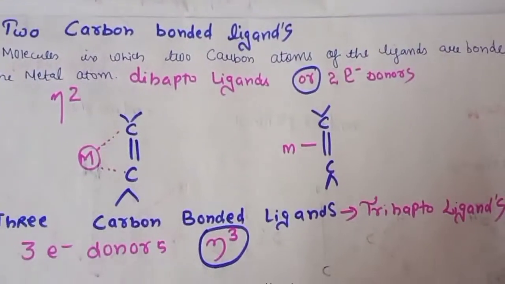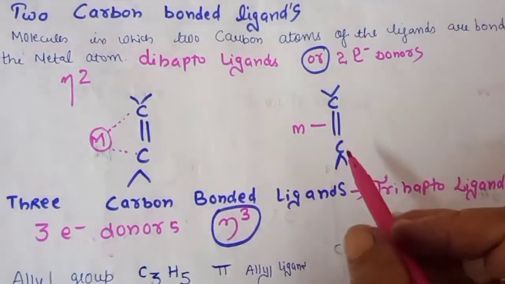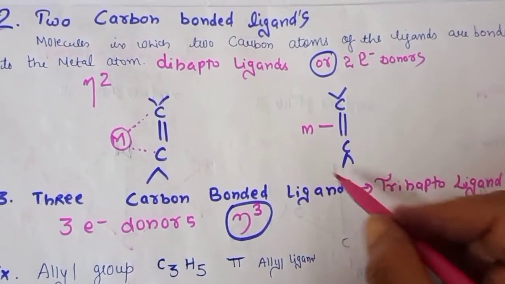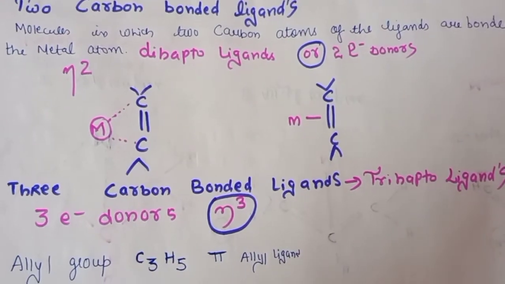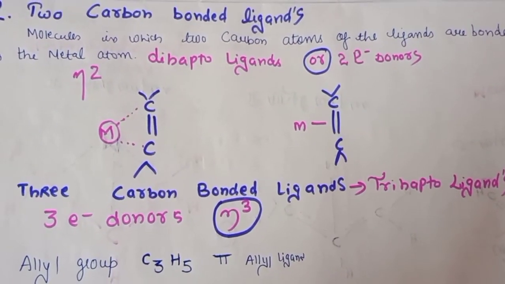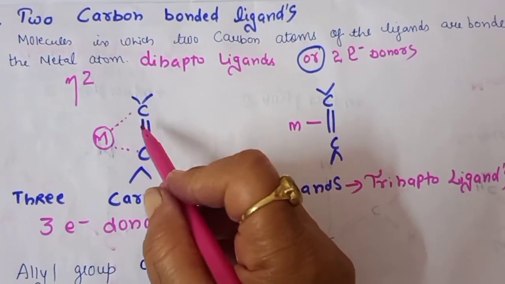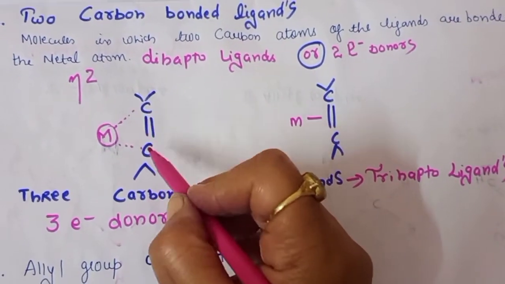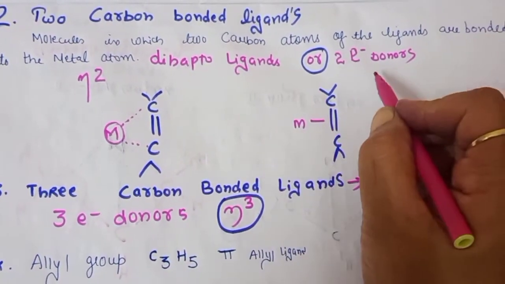Now come to the 2 carbon bonded ligand. It is very easy, as I already discussed about ethene. If any alkene is there, it will be a 2 electron donor. So we can directly write it as a dihapto ligand. And how do we represent it? Eta to the power 2. This way also you can represent that both the carbons are giving electrons to the metal. So it is a dihapto ligand or a 2 electron donor ligand.